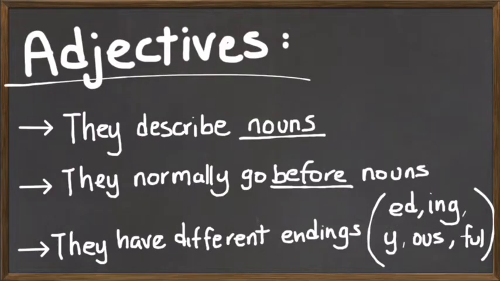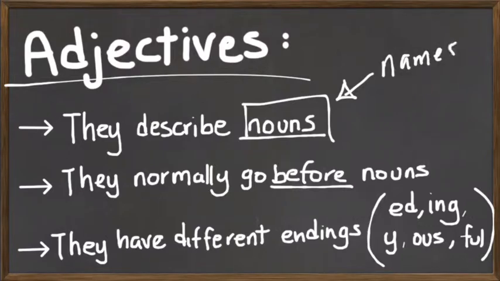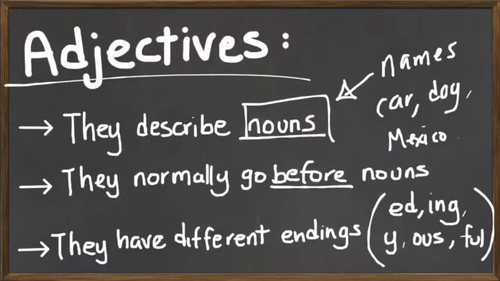Before we continue, there are some important things to remember. The very first thing is that adjectives describe nouns. Remember, nouns are names of things such as car, dog, Mexico. Everything that has a name is a noun.